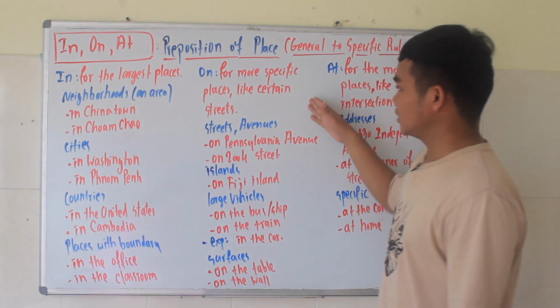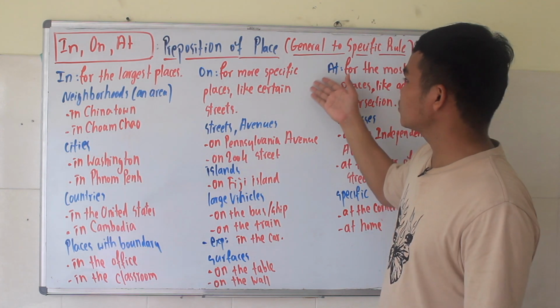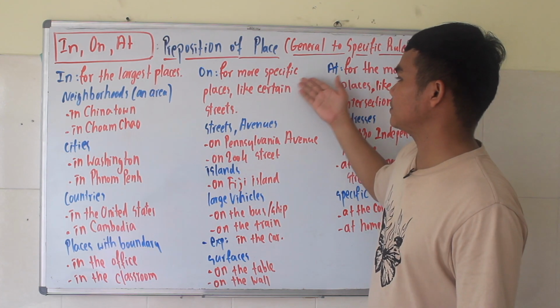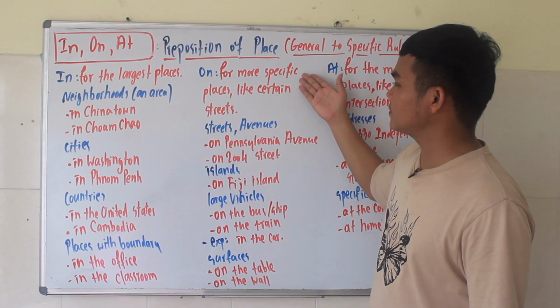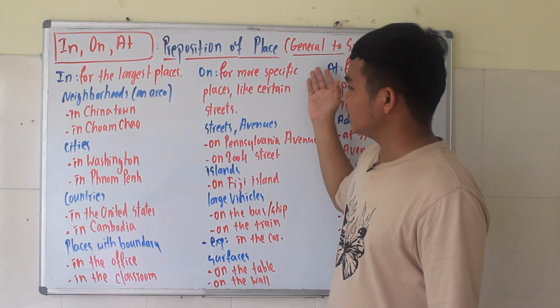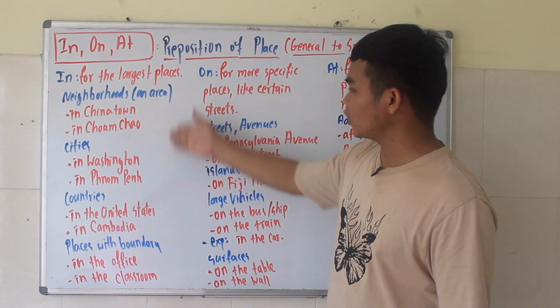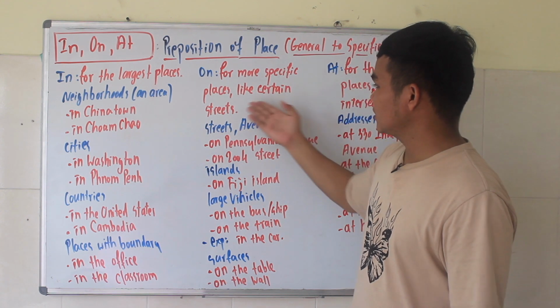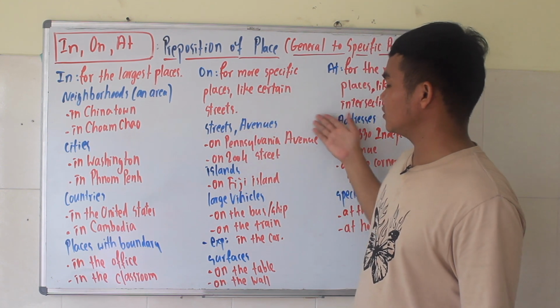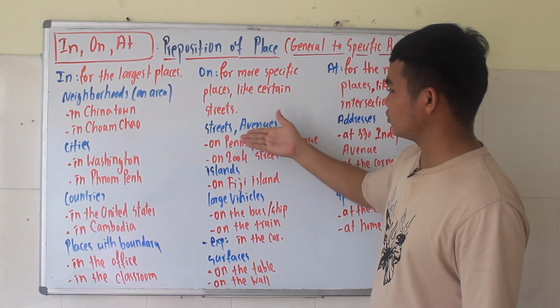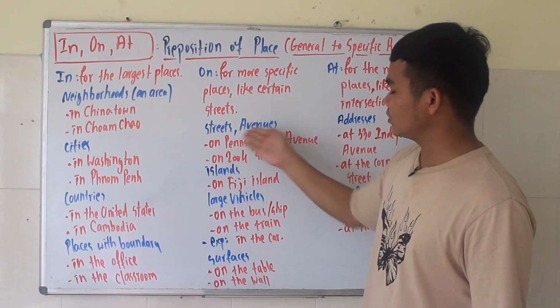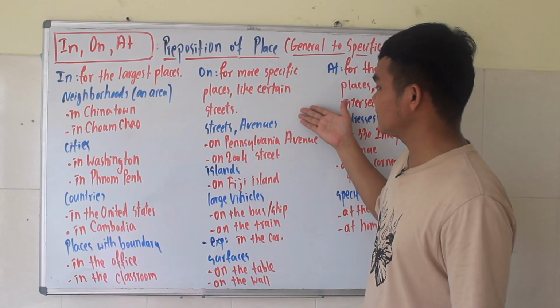And move on to another point, which is on. We use on for more specific places. It's more specific, that means it's smaller than this one. Like a certain street. In the example right here, we have street and avenue. Street and avenue are similar.